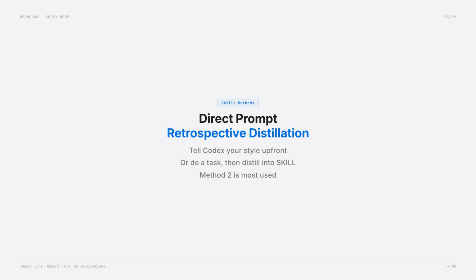Method 2. Retrospective distillation. This is Yin Xia's most used approach. Let Codex complete a task first, then ask it to distill the process into a skill. For example, she creates Xiaohongshu posts. She uploads competitor images.